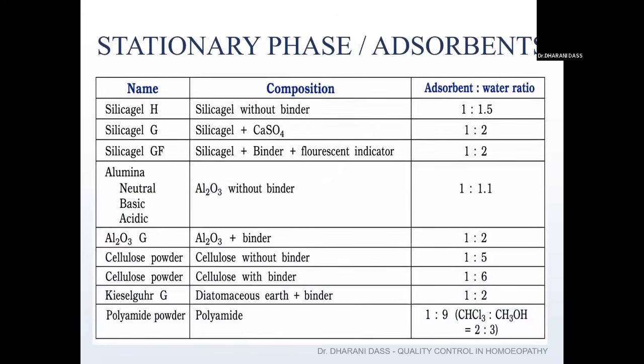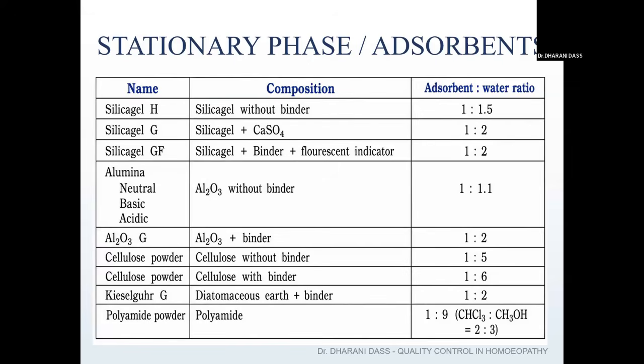The stationary phase is otherwise called the adsorbent. Whatever is in our sample tends to stick on the surface of the stationary phase. The commonly used stationary phases are silica gel H, silica gel G, silica gel GF, alumina, aluminum oxide, and cellulose powder. These are the compositions for each stationary phase, and in the third column you can see the adsorbent and water ratio. That means, to prepare the stationary phase, how much adsorbent should be taken and how much water should be added is important.